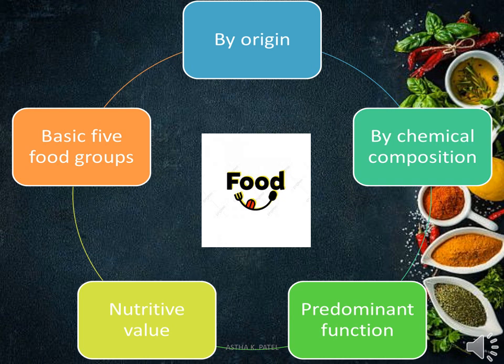The next classification category is based on the nutritive value. Each and every nutrient in the food or in the diet has particular nutritive values. And the last classification group is the basic 5 food groups. In this category, the food is classified into 5 food groups. Now we'll see in detail each of these classifications of food.